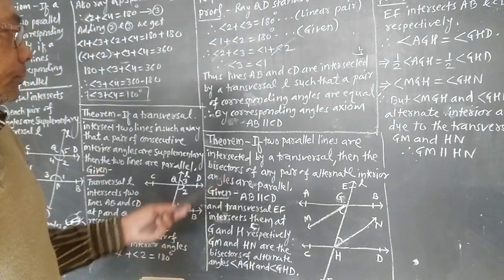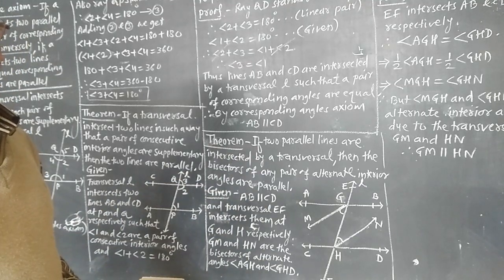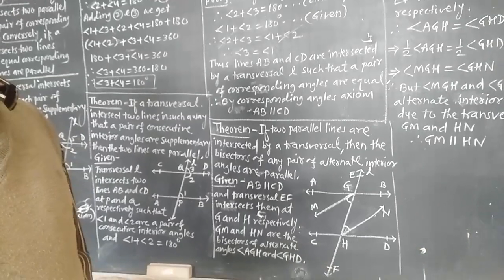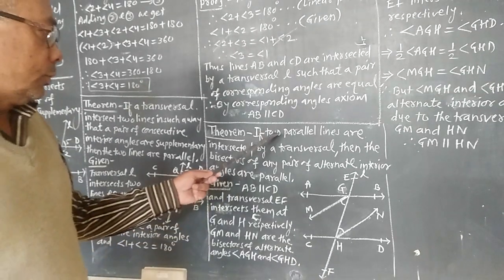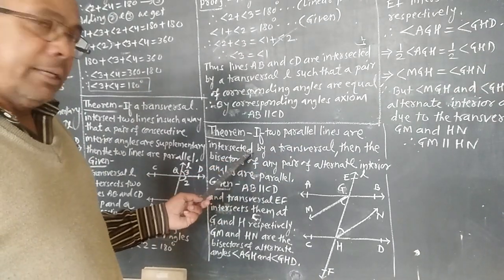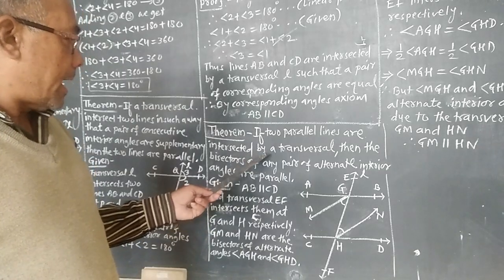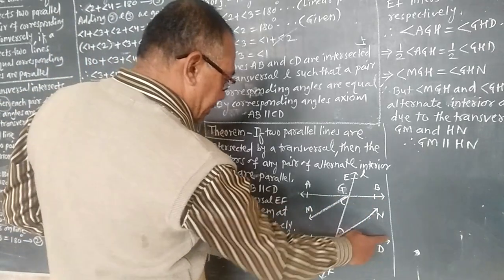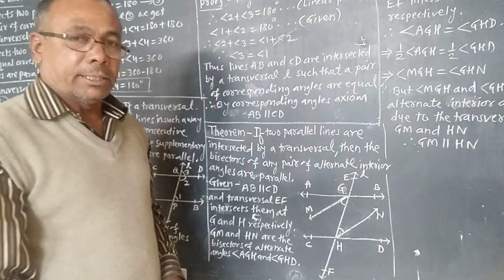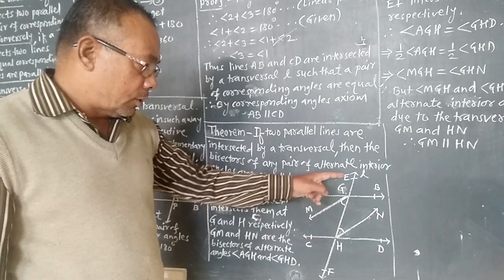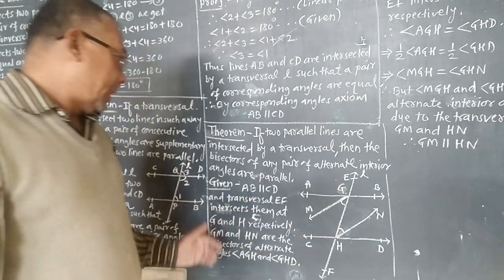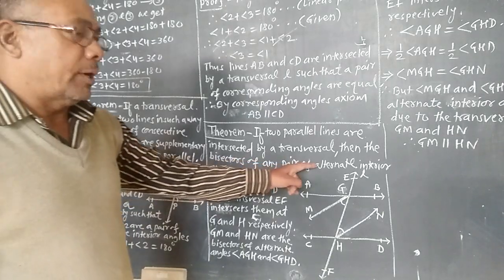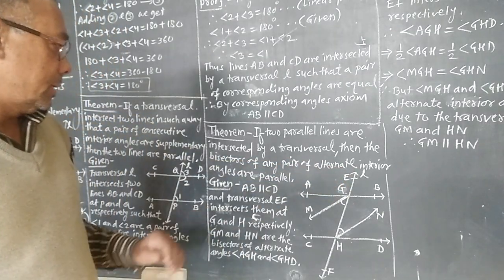Now we have to see the next theorem, that is, if two parallel lines are intersected by a transversal, here AB and CD intersected by a transversal L or EF, then the bisectors of any pair of alternate interior angles are parallel.